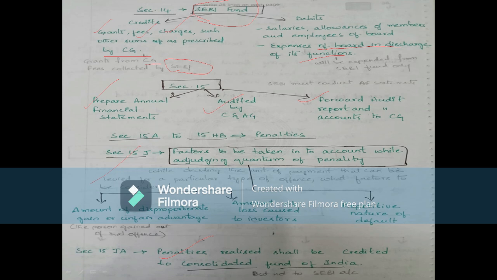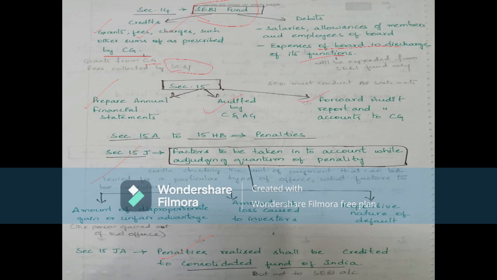Then the amount of loss caused to the investor by that particular offense or unfair advantage. Then the repetitive nature of the default. If that particular intermediary does the same thing repetitively, all these factors should be considered while levying the penalty.